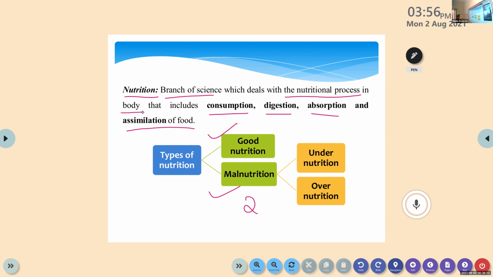So simply it is a branch of science, just like physics, chemistry, economics, sociology and all. It's just a subject or a study of food. It deals with the nutritional process in the body, that includes consumption, digestion, absorption and assimilation of food.